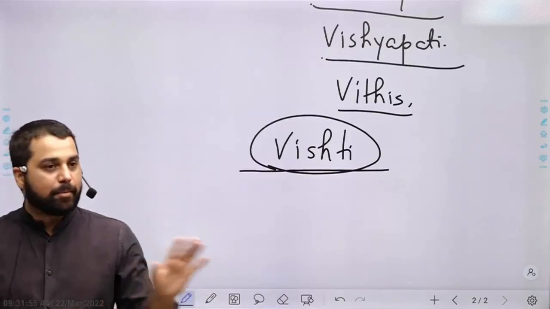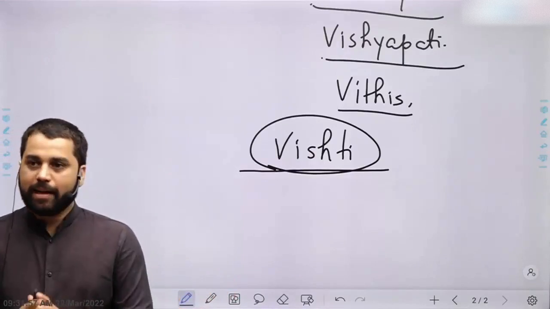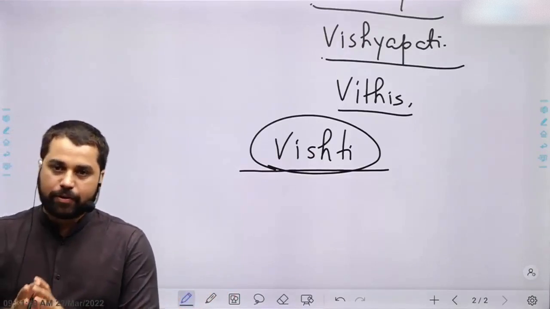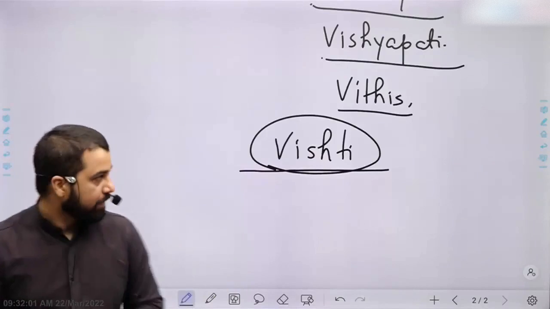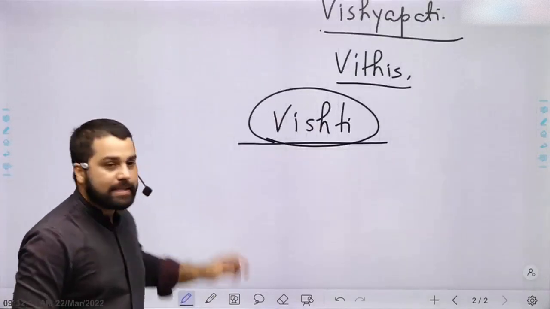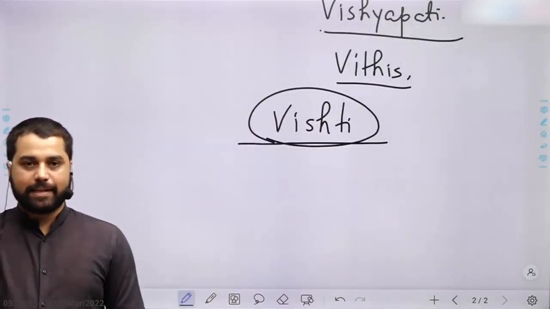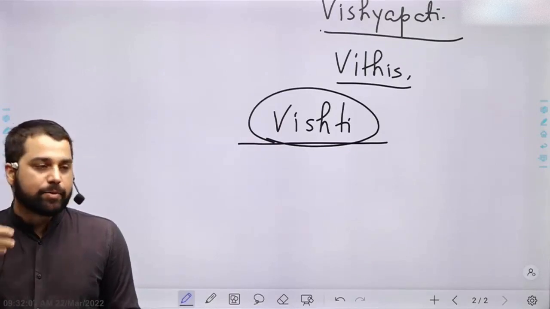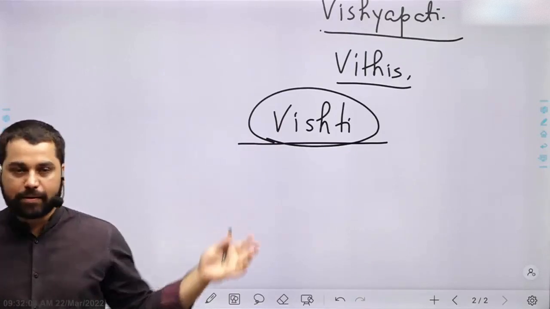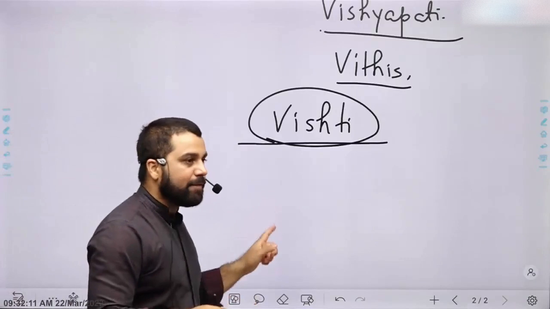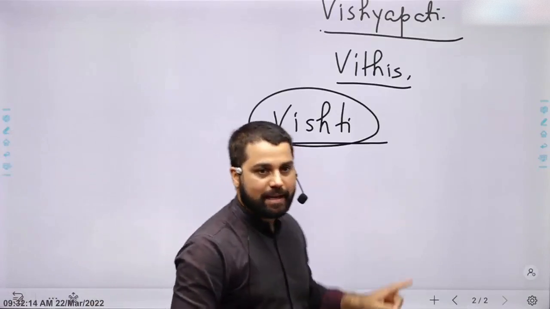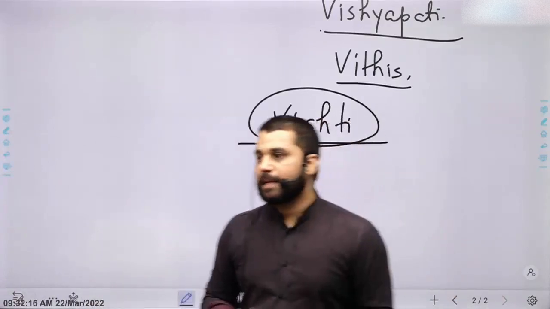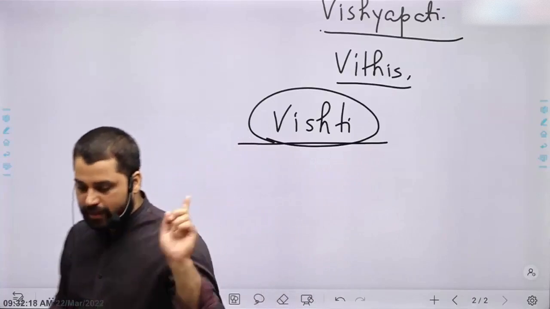इसका मतलब ये नहीं कि हमको बहुत सारे बुक्स पढ़ने हैं. तो जितना आर. एस. शर्मा में दे रखा है उस पे खाली फोकस कर लो, वो more than sufficient है. So the idea of vishtis was, for example, a lot of land which was not part of agriculture became part of agriculture, and often villagers were forced to do work on this land so that these lands also became fertile, right? So these are called vishtis.